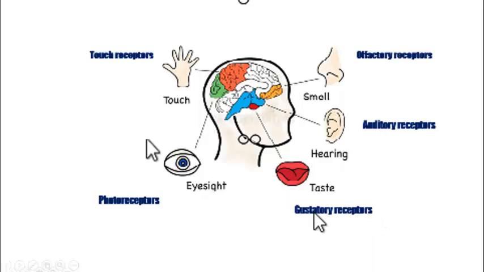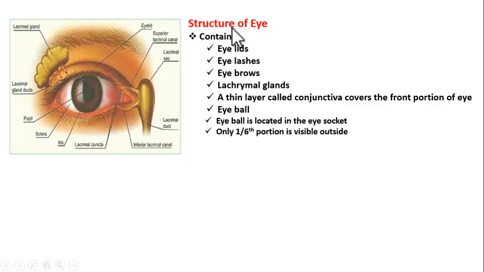Now let us see where these receptors are present in the sense organs. We start with the structure of eye to locate these photoreceptors. Eye contains 2 eyelids. So these are the eyelids which open and close over the eye. Eyelashes are present on the margins of eyelids. They are hair-like structures, right? Then eyebrows are over here.